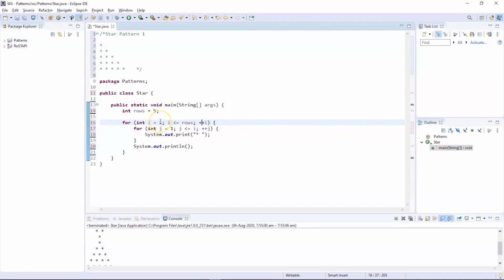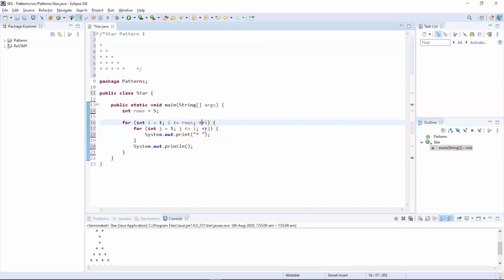Let us assume that the value of I is 1 and the statement is true. The control will enter into the second for loop and check the condition: j is less than or equal to I. The value 1 is less than or equal to 1, so a star will be printed.